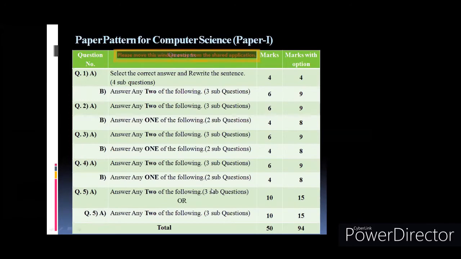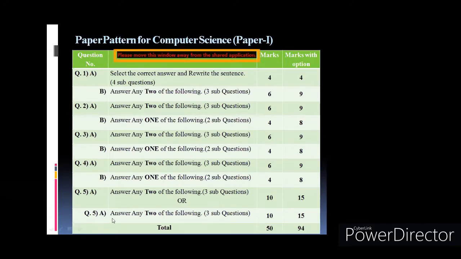There are 3 programs. Out of 3 you can answer any 2 programs. Each program is for 5 marks. Now here in question number 5A, you'll see that there is a complete OR for question number 5A. That means either you can answer any 2 from the first question number 5A or any 2 from the second